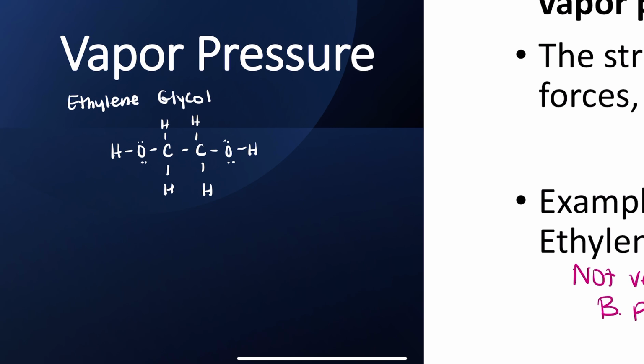Again, all the carbons and the oxygens are sp3 hybridized here. Everything has 3 areas of electron density. If I looked at the carbons, they are still tetrahedral. Both oxygens still bent. The difference here is that I have hydrogens attached to those oxygens.